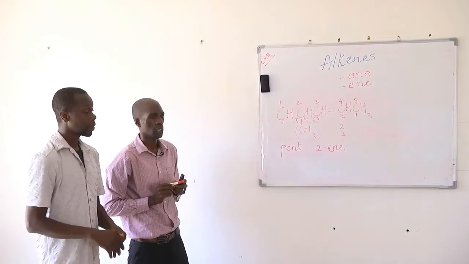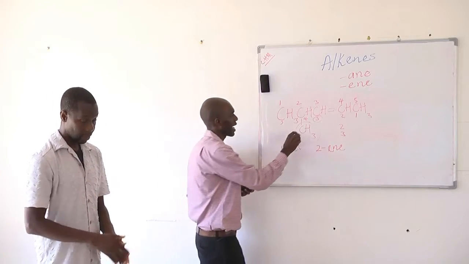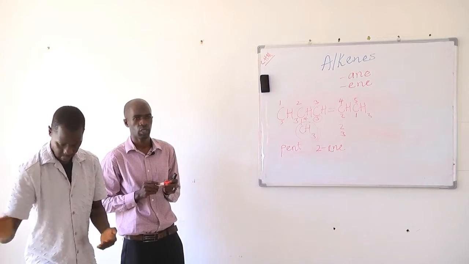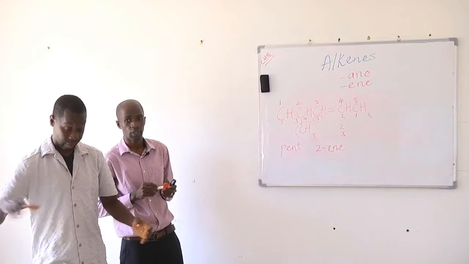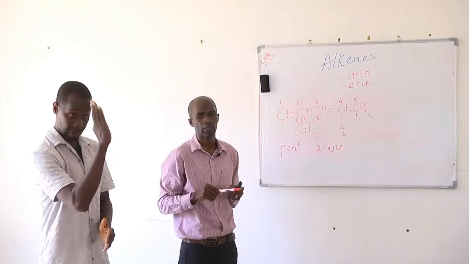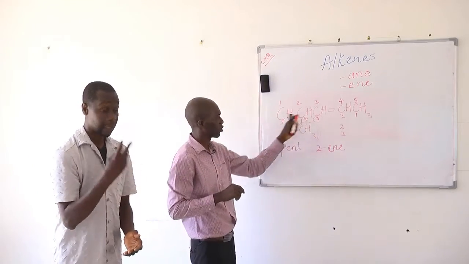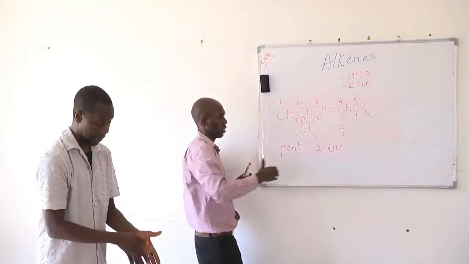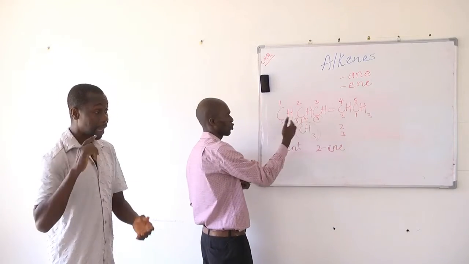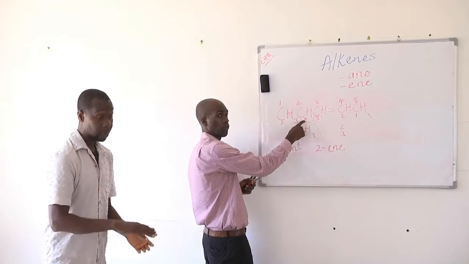Now, we have an alkyl group here, which is not part of the longest hydrocarbon chain, so we refer to it as a substituent. We need to mention the position of the substituent as well. Looking at this structure, we are counting from our right, so the substituent falls on carbon number 4.